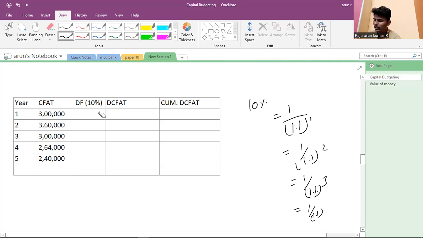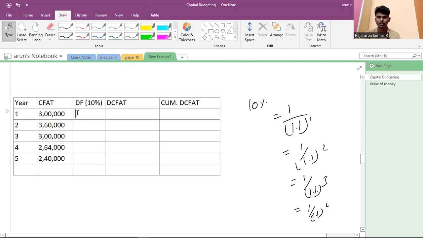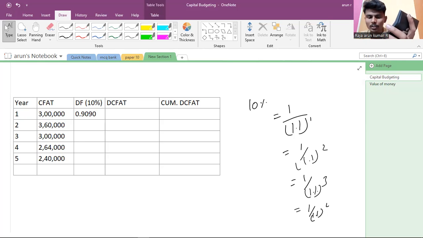In the calculator we simply do that. I show in the calculator. I hope it is visible. 1 divided by 1.1 is equal to the first year value. 0.909090 is the first year value. We type it as 0.9090. We take approximately 4 decimals.